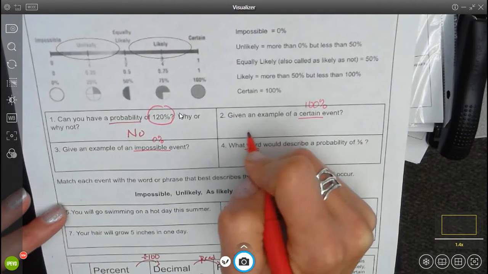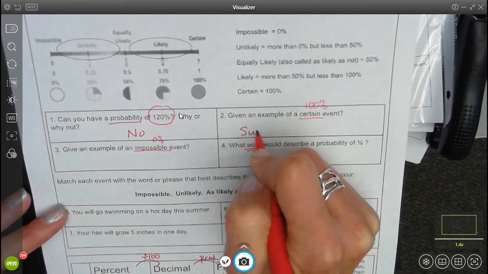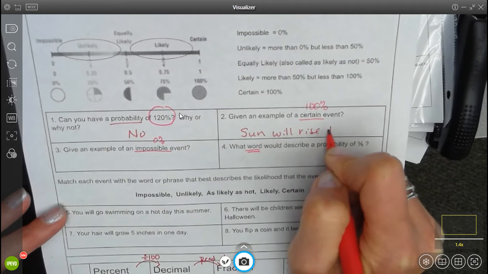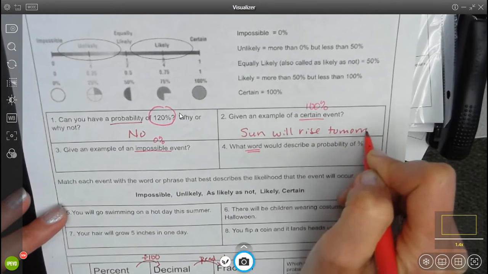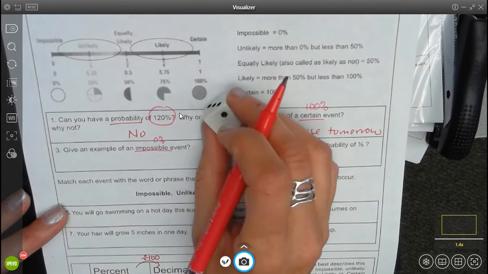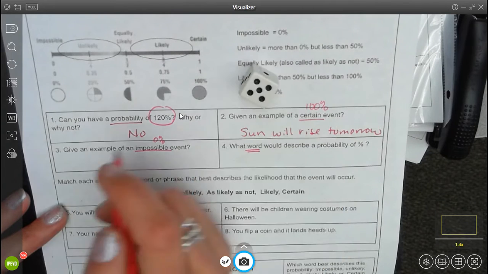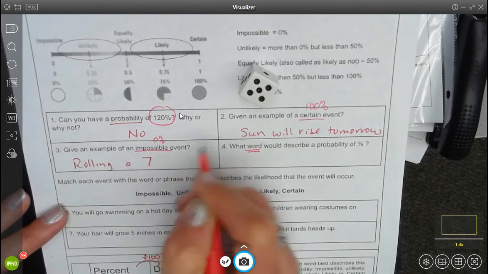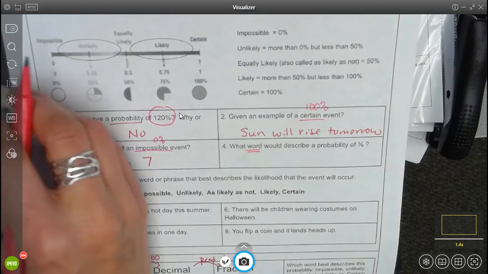Give an example of a certain event. That's something that will occur. The sun will rise tomorrow. Give an example of an impossible event. Well, on this die, an impossible event would be rolling a 7. There's no 7 on here. That's not going to happen.